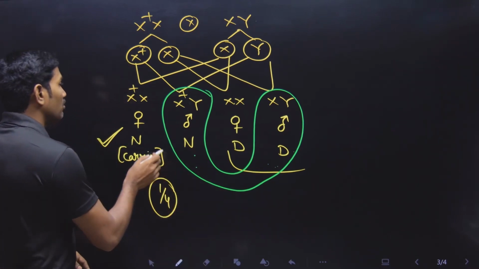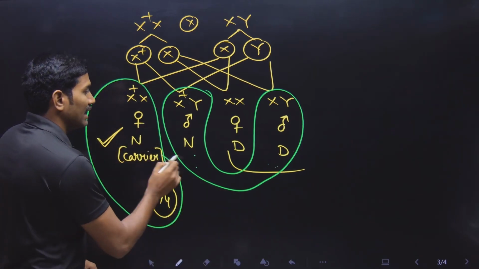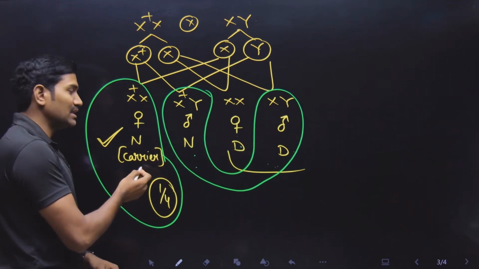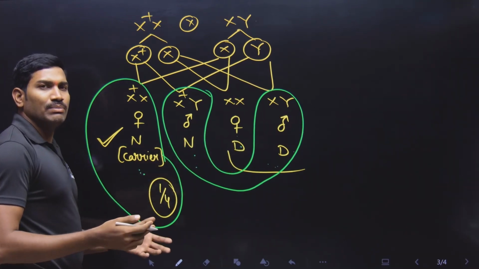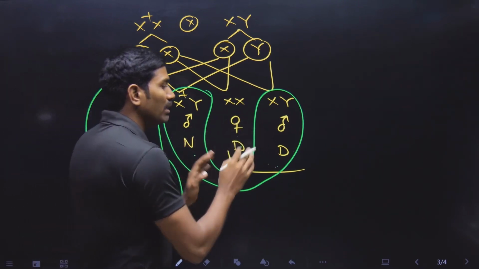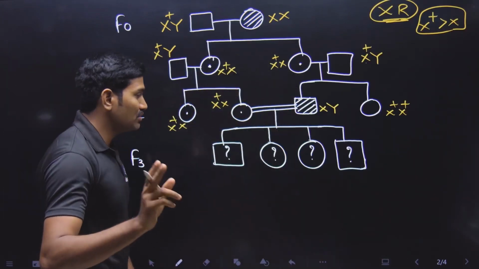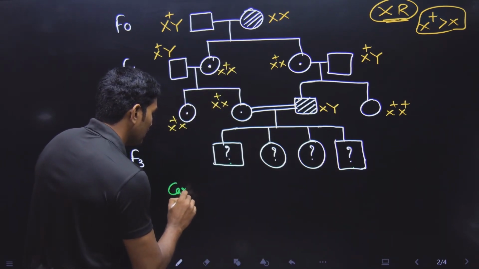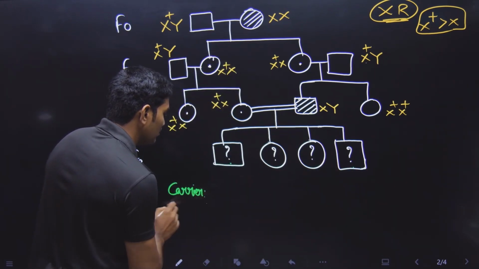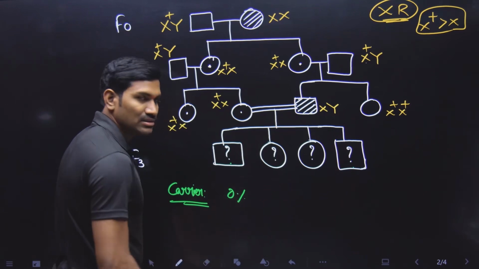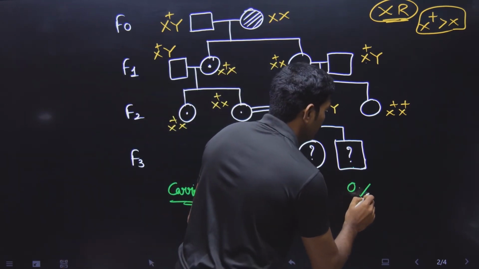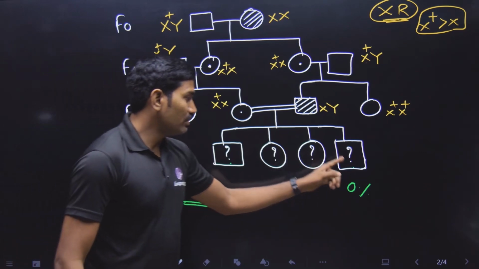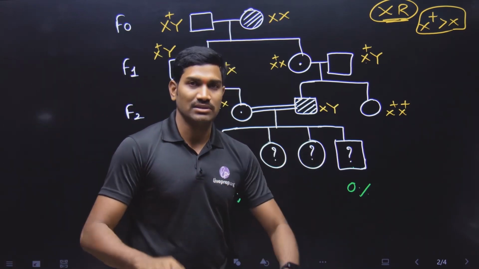Here you are observing carriers only in the female, and that too only in the female. See here, this is a carrier female. So what is the percentage chance of a carrier female? 50%. Now observe carefully. With respect to males, what is the chance of carrier? I am writing here: the chance of carrier here is 0%. With respect to male, it is 0%. It is not 50-50. Please remember, with respect to male, the chance of becoming a carrier is 0%.